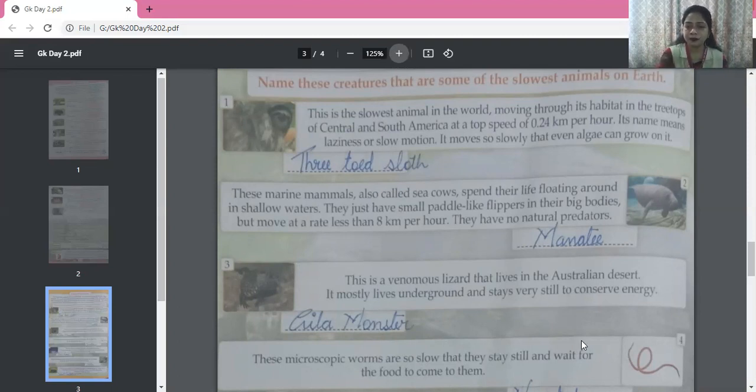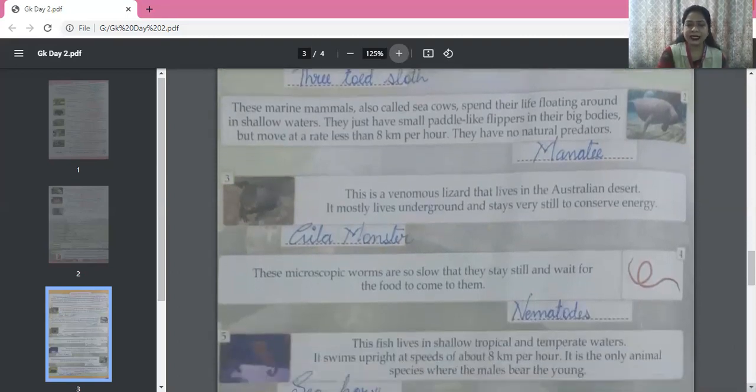Okay. Now let's move on further. These microscopic worms are so slow that they stay still and wait for the food to come to them. So what are they? These are nematodes.